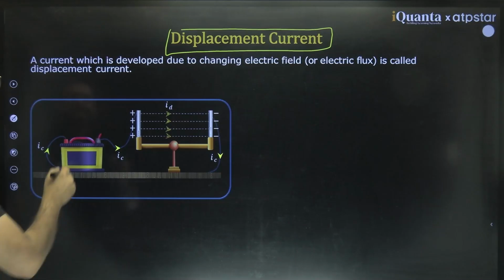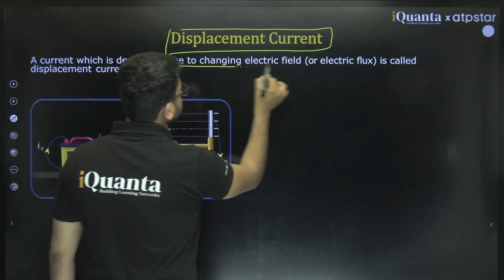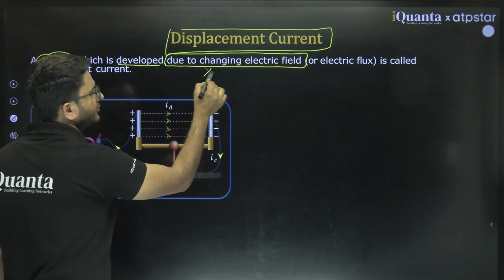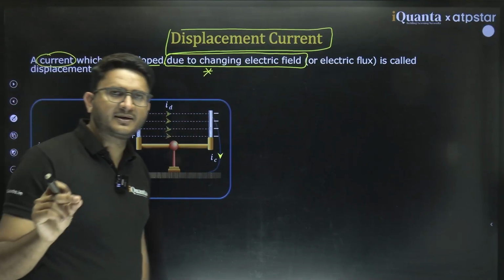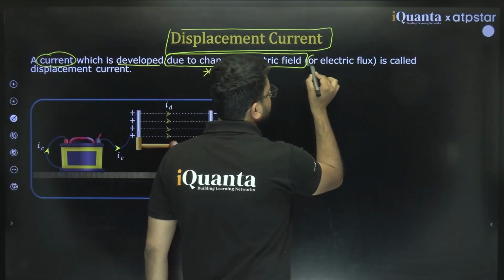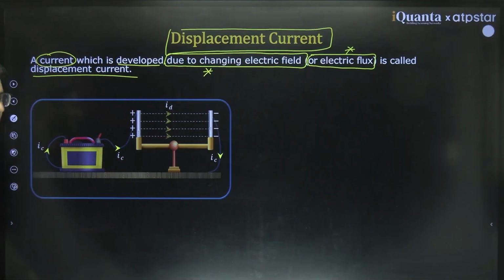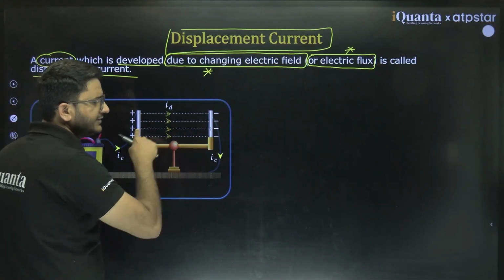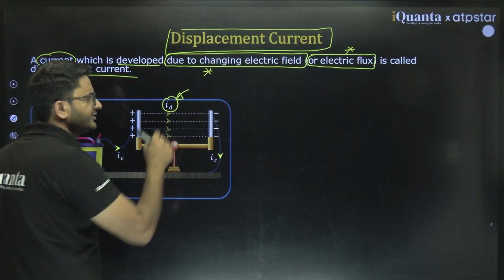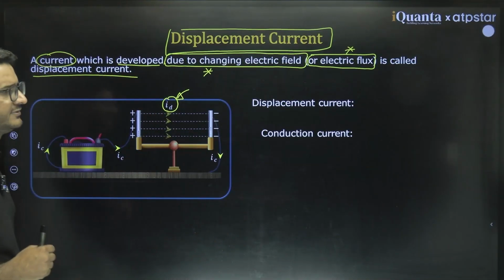What did he suggest? A current which is developed due to the changing electric field. The cause is not the flow of electrons. This current is not due to flow of electrons but due to changing electric field or changing electric flux, and is called displacement current. That simply means whenever there is electric flux changing in space, we assume there is a hypothetical current in the space which is not caused by motion of electrons. Clear?